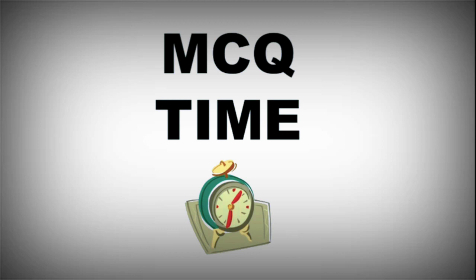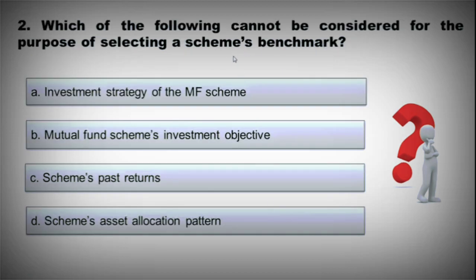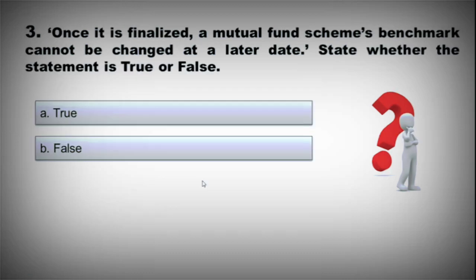Now just attend these multiple choice questions. Which among the following is a measure of risk-adjusted returns of a mutual fund scheme? A. Beta, B. Standard deviation, C. Sharpe ratio, D. Variance. So the correct option is option C. Which of the following cannot be considered for the purpose of selecting a scheme's benchmark? A. Investment strategy of the mutual fund scheme, B. Mutual fund scheme's investment objective, C. Scheme's past return, D. Scheme's asset allocation pattern. And the correct option is option C, scheme's past return.